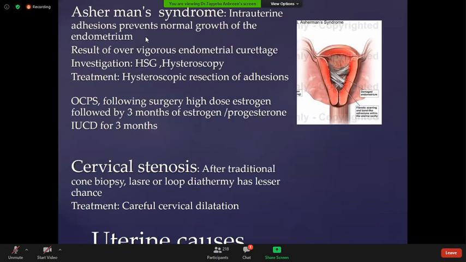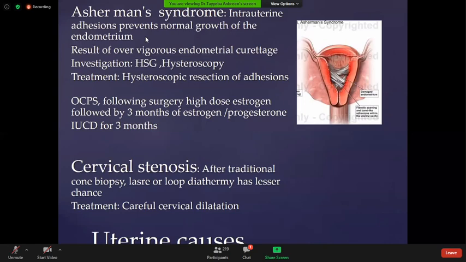The patient usually comes with a history of oligomenorrhea, sometimes amenorrhea, after that incident. Sometimes it follows some sort of infection, endometritis, a normal delivery, cesarean section, or hysteroscopy. Hysteroscopy has a lesser chance, but the patient may come after any manipulation of the uterine cavity, like curettage, delivery, cesarean section, any instrumentation, or a history of IUCD. The patient complains of oligomenorrhea, amenorrhea, and sometimes subfertility.